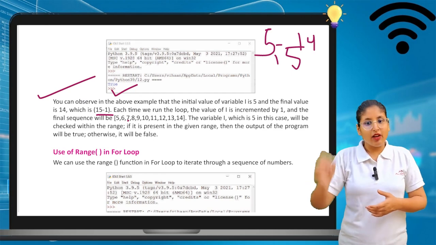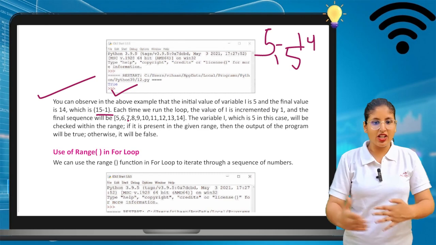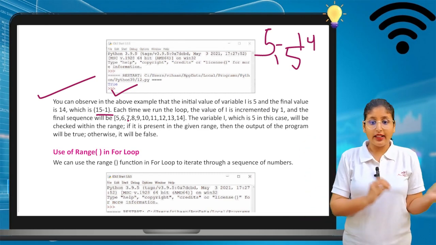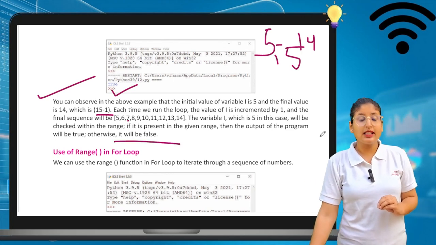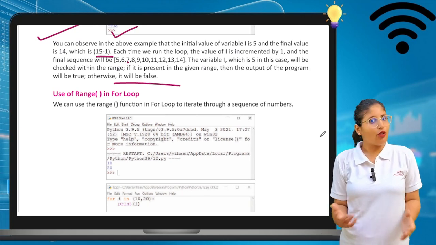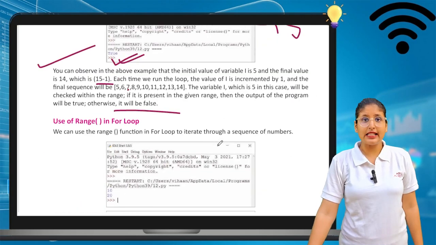The value, which is 5 in this case, will be checked within the range. If it is present in the given range, then the output of the program will be true, otherwise it is false. If it is in the range only, then the output is true. So here we can see it is true because it is in the given range.